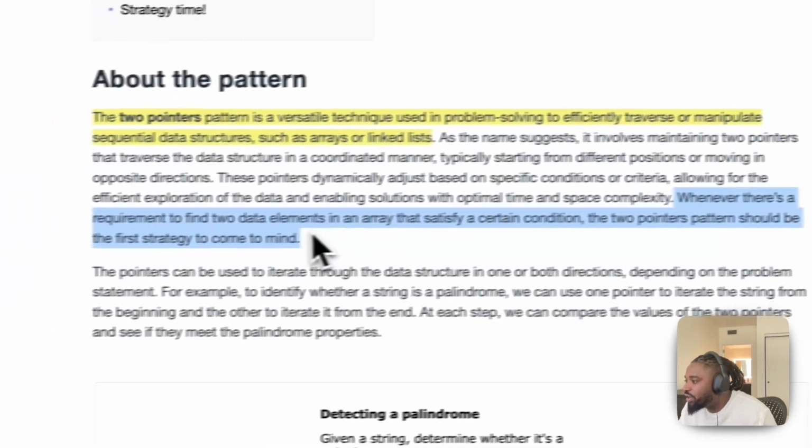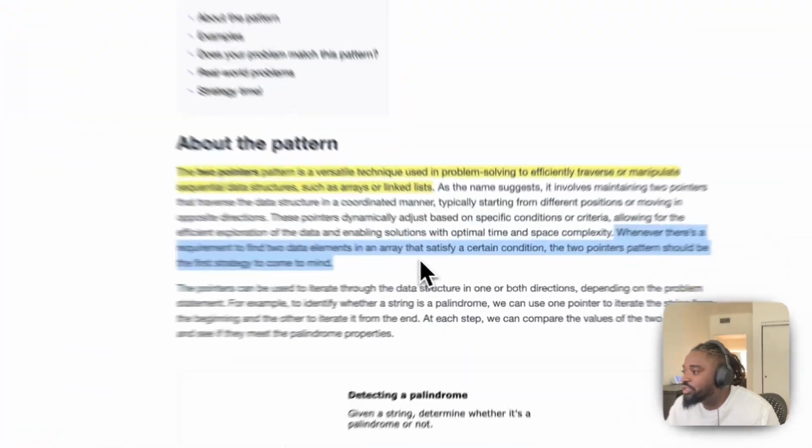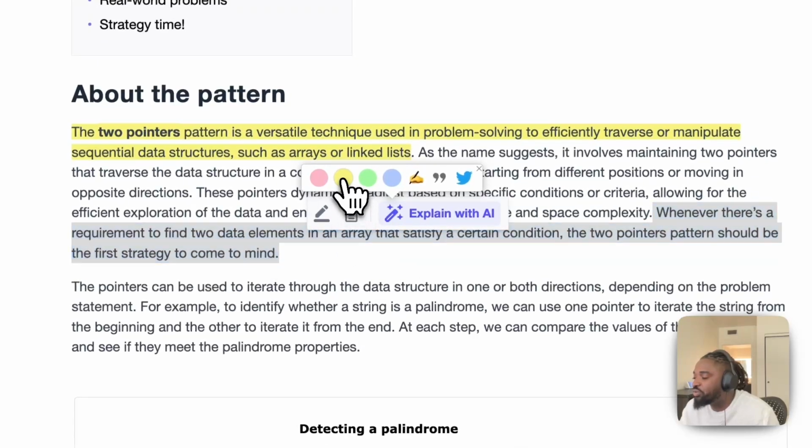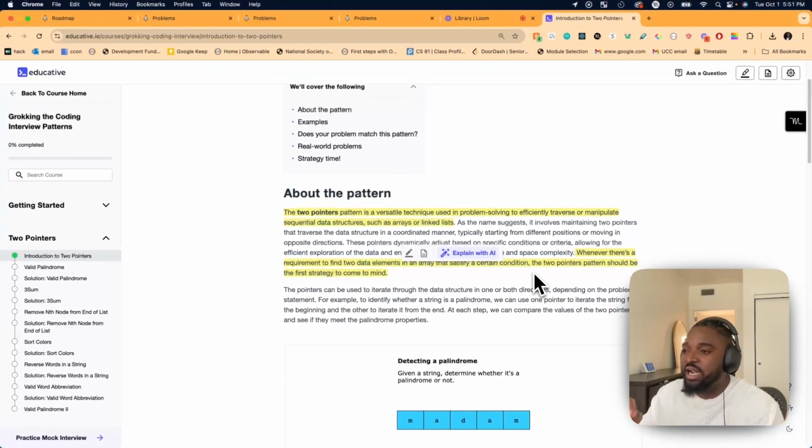Whenever there's a requirement to find 2 data elements in an array that satisfy a certain condition, the 2 pointers pattern should be the first strategy that comes to mind. I like that they say that. So think of these patterns that I've been telling you guys as strategies. Think of them as tools in your toolbox, right? Like it's your armor, and you should make sure that it's part of your artillery.